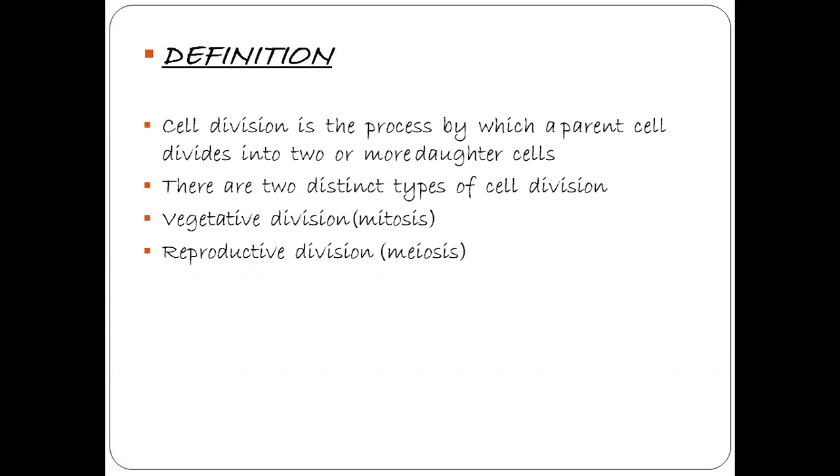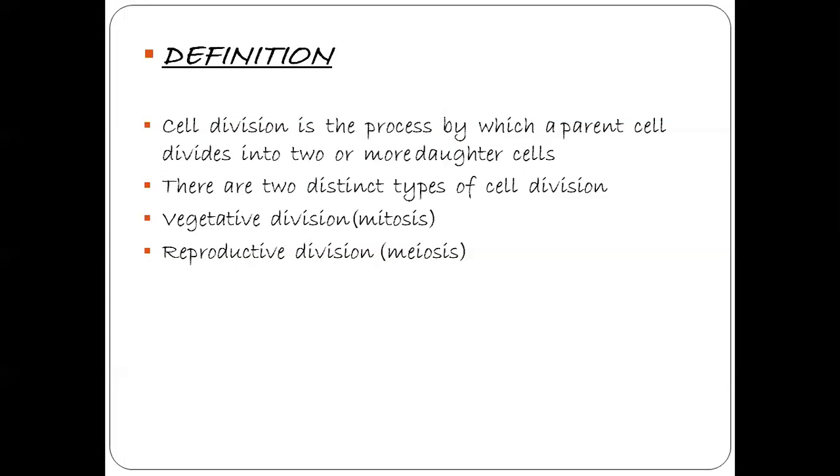So, all cells reproduce by dividing into two, with each parental cell giving rise to two daughter cells. So these two daughter cells grow and divide, giving rise to a new cell population. That is its progeny.